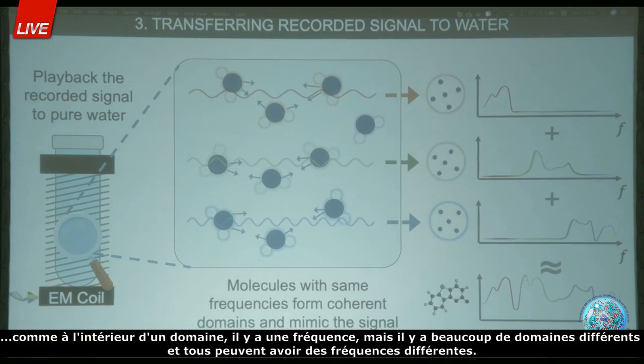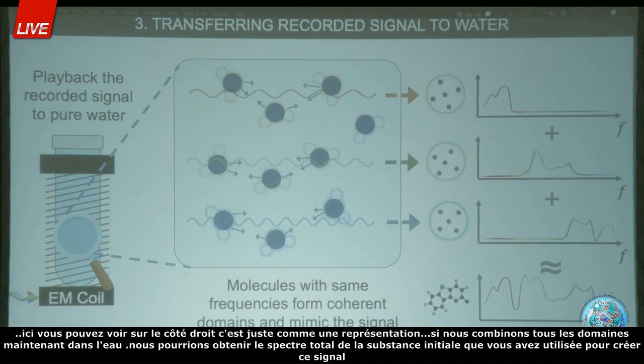Inside one domain there is one frequency, but there are many different domains, and all of them could have different frequencies. Here on the right side you can see a representation. It doesn't mean it's a red color or green color, because one coherent domain is one frequency, of course. But if we combine all the domains in the water and their frequencies, maybe we could get the total spectrum of the initial substance which you used to create this signal.